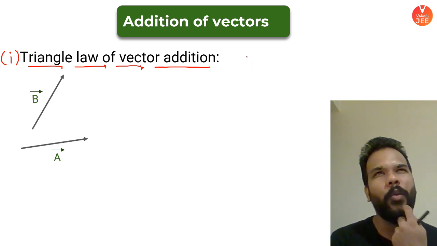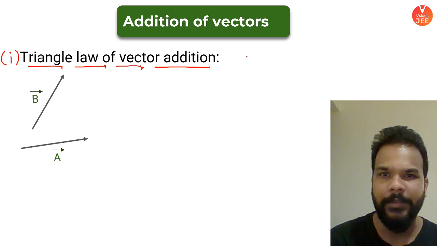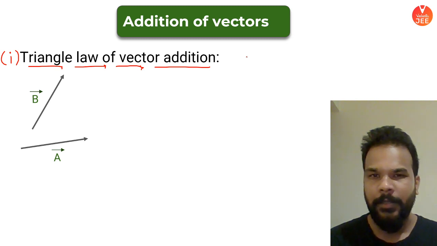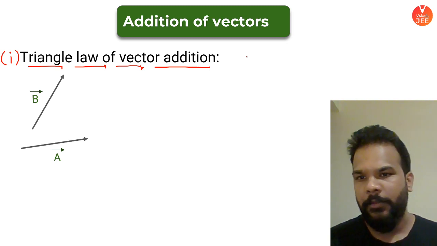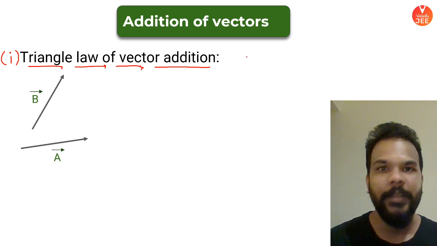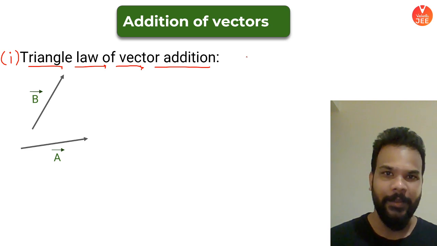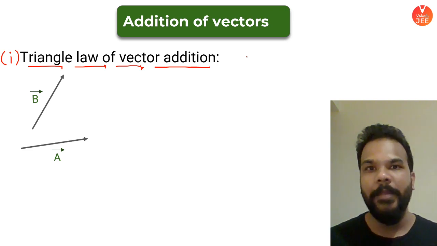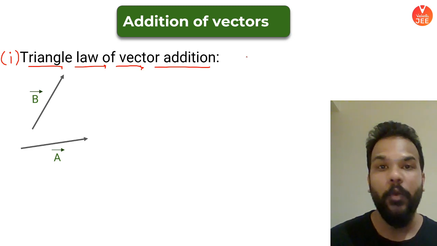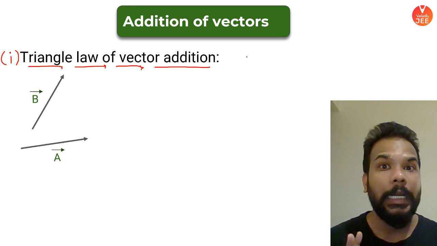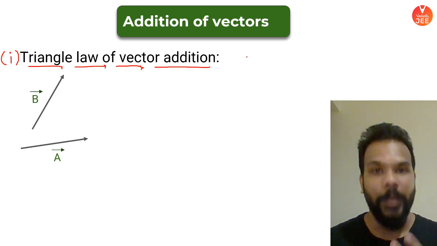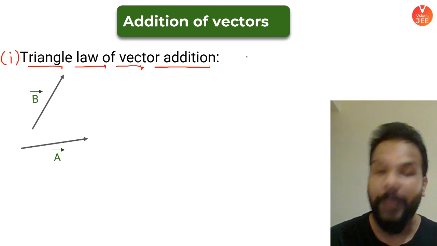You must be thinking, what exactly is the triangle law of vector addition? In the diagram right now, there is no triangle at all. All I see is two vectors diagrammatically represented. They seem to have different magnitude and different direction. And that is the beauty of the triangle law of vector addition. You will have vectors which are randomly placed in the space around you, and you will still be able to use them to find their resultant. This word is going to surround you very commonly from now onwards whenever you deal with any vector quantity.